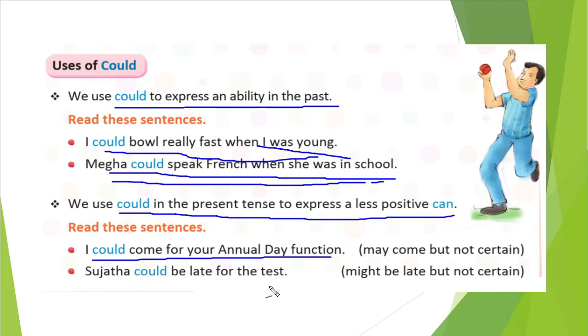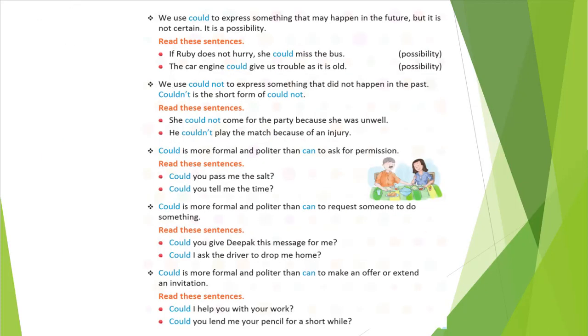Sujata could be late for the test. So it is not sure that Sujata will be late, right? She might be late but it is not certain. Sujata might reach on time also, that is also possible. So it is not exactly going to happen, right? There is a chance that Sujata may come fast or early. So that way we will use this part. Okay, students. So we use could. Okay, let's see further in this.